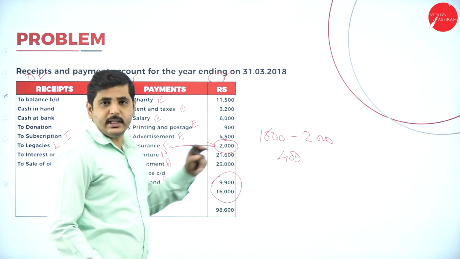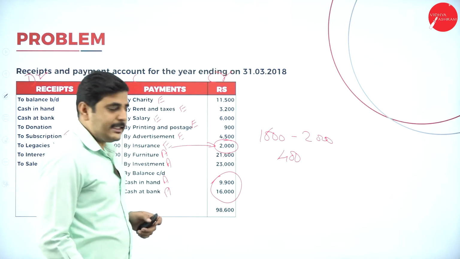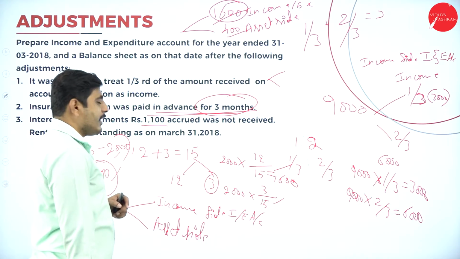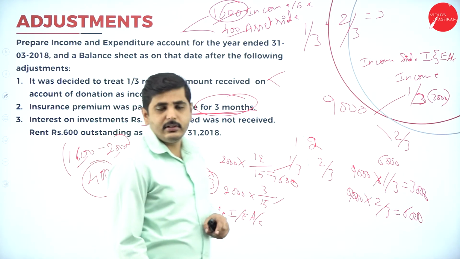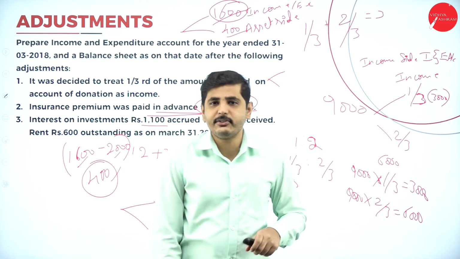This 400 should be shown in the income and expenditure account. Show it in the asset side of the balance sheet. Next one, interest on investment 1,100 accrued but not received. That means our income we have not received. So show it in the income side. Again show it in the asset side of the balance sheet.